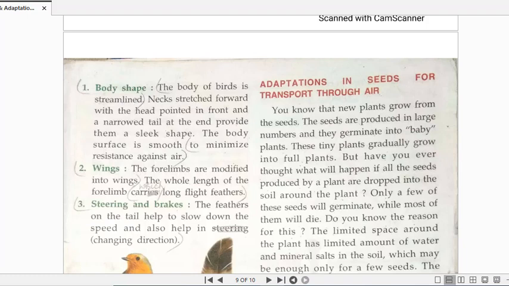Now for steering and brakes, steering means to move, and for applying the brakes, what are the various adaptive features which the birds have? The feathers present on the tail of the birds help them to slow down, as well as to change direction. Clear? So the feathers present on the tail have a particular purpose. Whenever the bird wants to slow down its speed, these are the feathers which help the bird in doing so. Also, when the bird wants to change the direction in which it is flying, again the function of the tail comes into being.